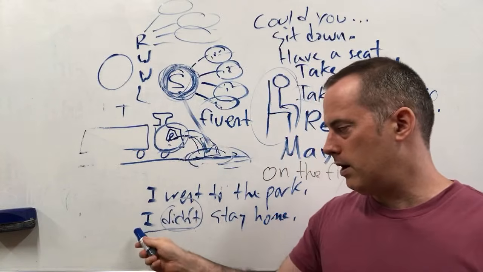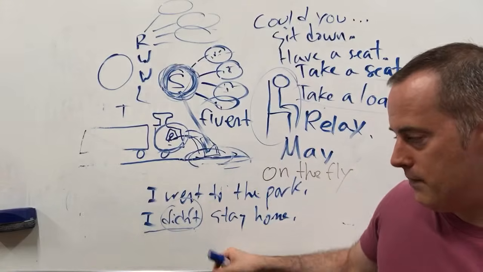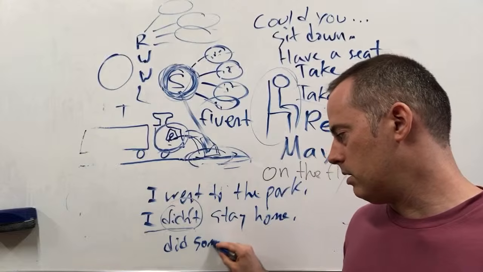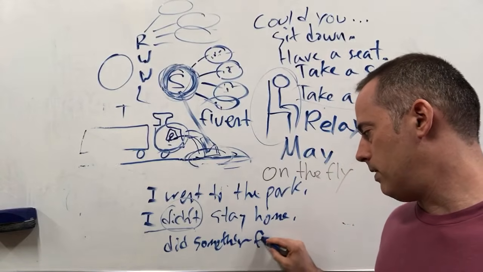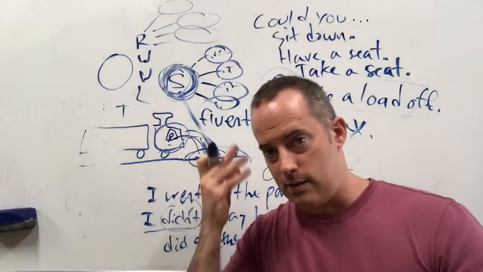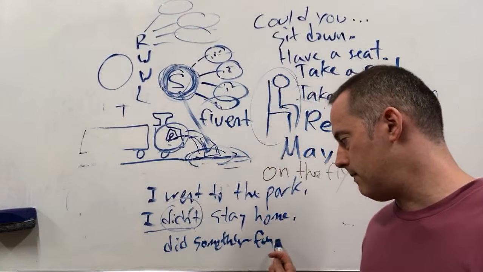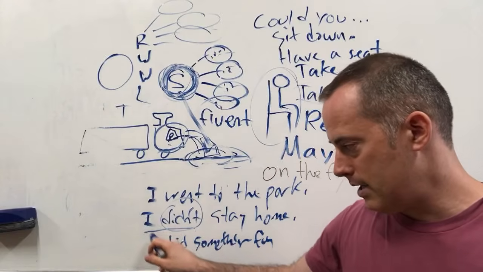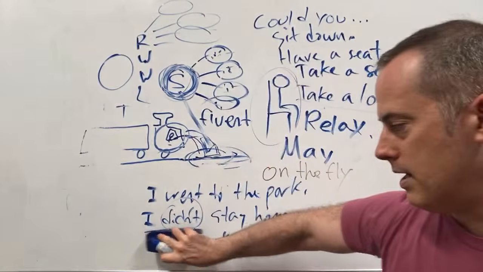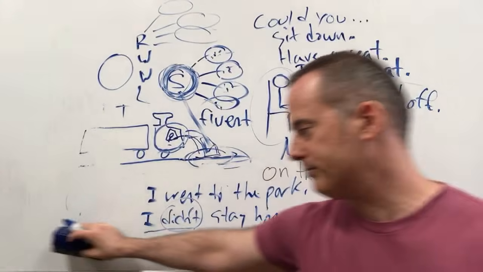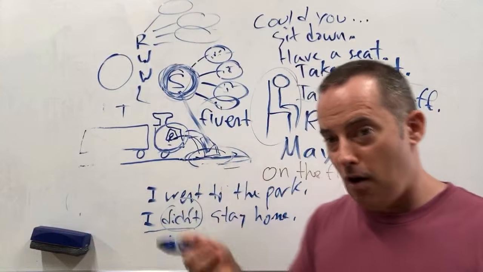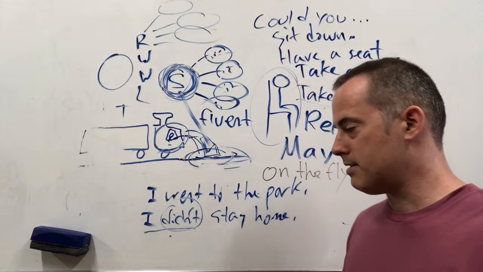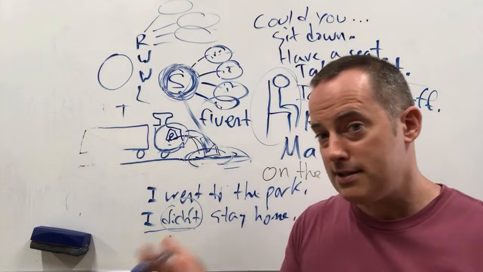All right. So I changed the sentence, and instead of saying I didn't, I wanted to say I did something fun, so if I want to introduce it like that. So in my mind, I'm thinking, I did something fun yesterday, but I accidentally say the word didn't. So now I can't use this anymore because I used the wrong thing. So I change the sentence on the fly as I'm speaking. And so I say, I didn't stay home.